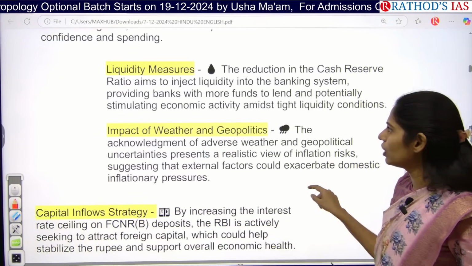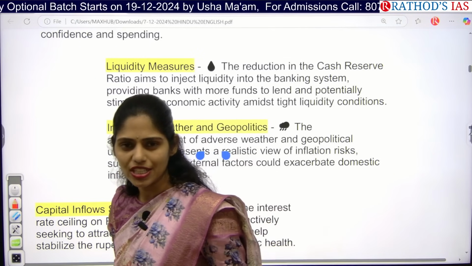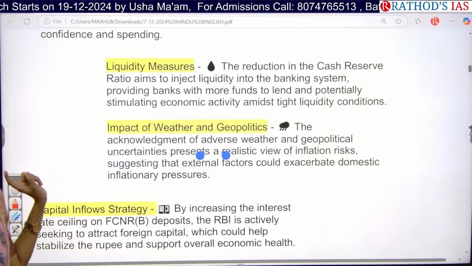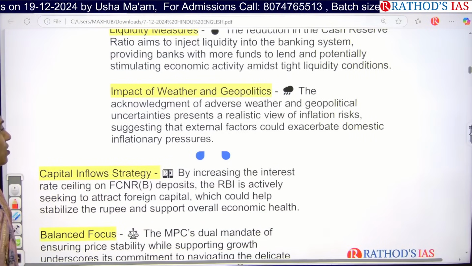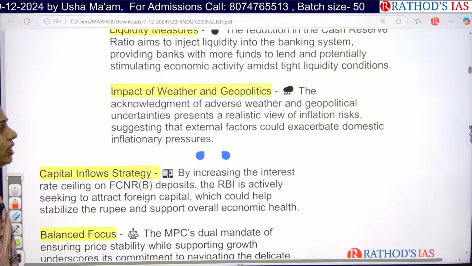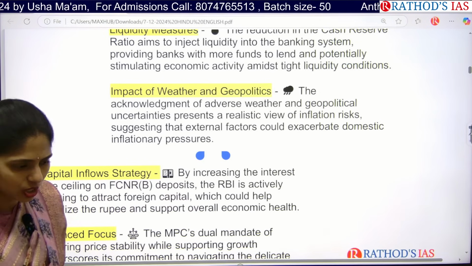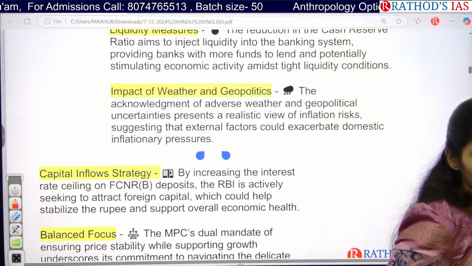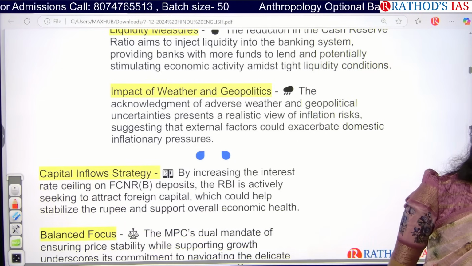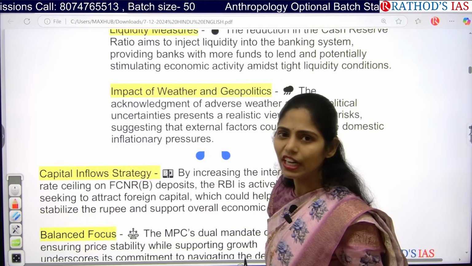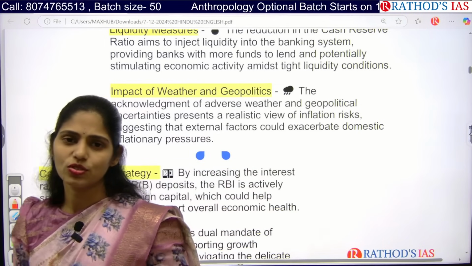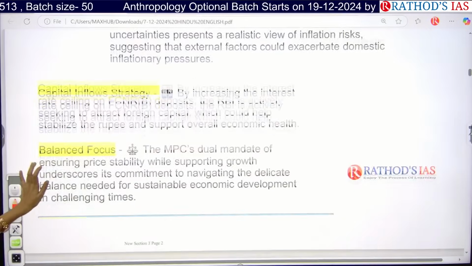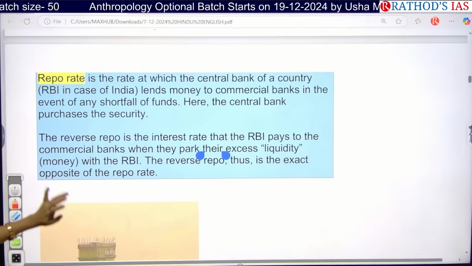Okay, and even the government wants to take some liquidity measures, especially RBI, like CRR as well. So what is CRR? I explained that. And next one is, because of weather as well as geopolitics, there will be some impact on inflation for sure, because India is dependent on many countries for its needs, for its goods, etc. For example, crude oil we are getting from other countries, and even technology we are getting from other countries. So because of this, it will obviously have an impact on inflation in our country. Okay, so that is the thing. So just to see about this repo rate, I already explained you.